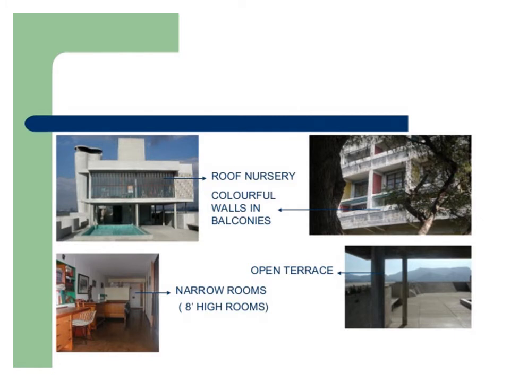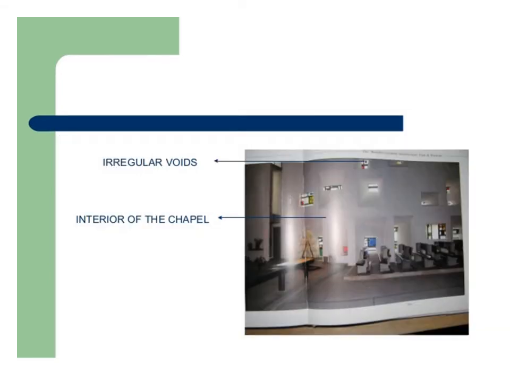Further, he also contributed the roof nursery, colorful walls in the balconies, open terraces, and narrow rooms 8 feet high. Also in the walls, irregular voids were provided. The interior of the chapel consists of openings at different levels, which are shown in the figure.